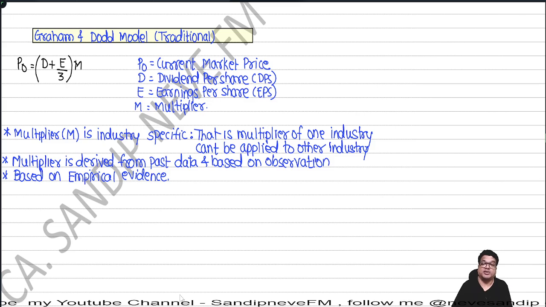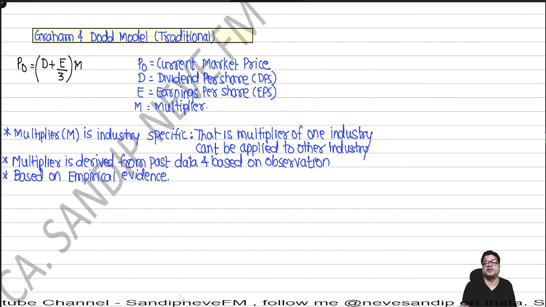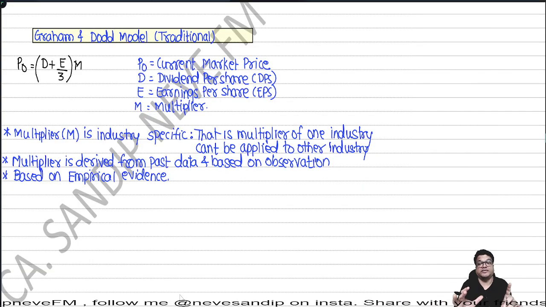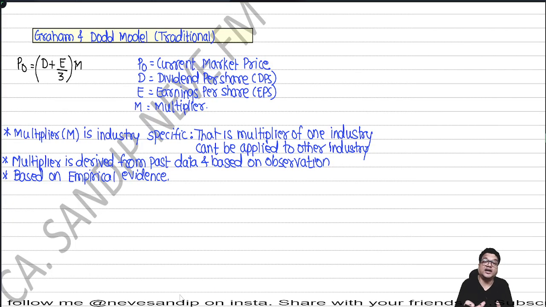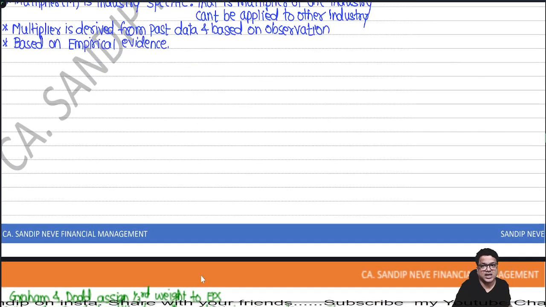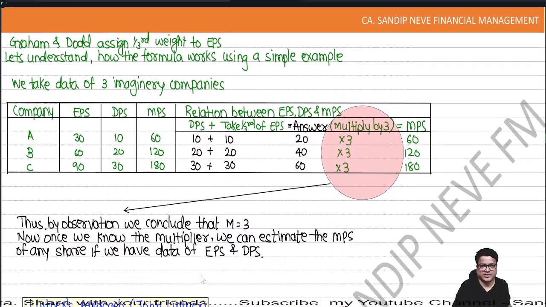M is a multiplier. Now, what is this multiplier? Most of the time, everybody will tell you the multiplier is given in the question. But it is based on empirical evidence, based on past data, and whatever you observe in the past data, you can apply for the future. So, I'll give you one example which I had given you in class also. You take some imaginary companies. Graham and Dodd assign one third weight to the EPS. This is what you have to remember.